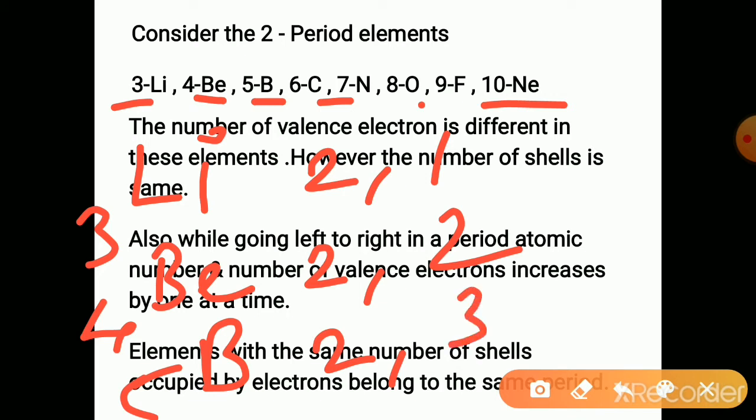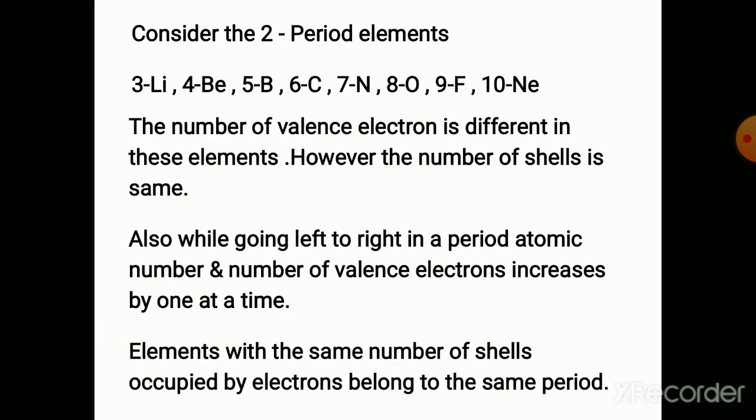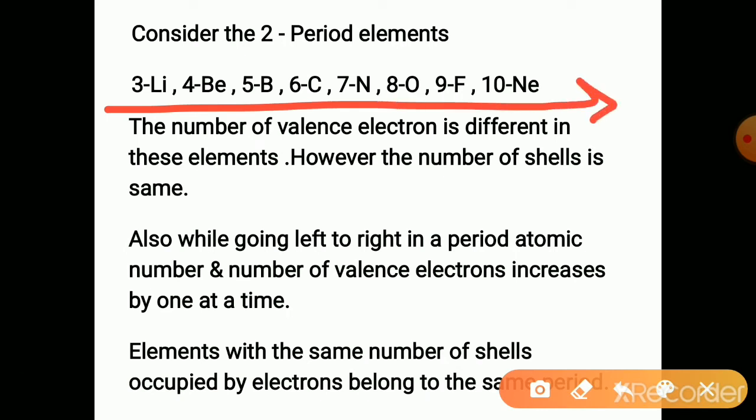But see here, this is the first shell K, this is the second shell L. Electrons are successively getting added into the second shell. In lithium, in the L shell, only 1 electron was there. In beryllium, 2 electrons are there. In boron, 3 electrons are there. So valence electrons are increasing by 1 in a period. Moving towards the right hand side of the periodic table, valence electrons are increasing by 1.